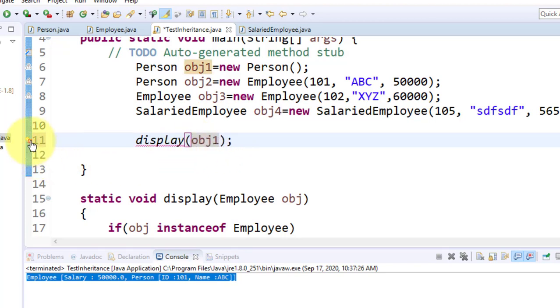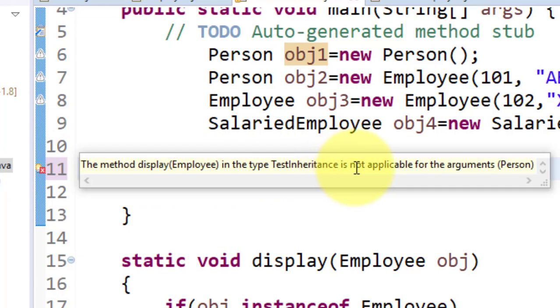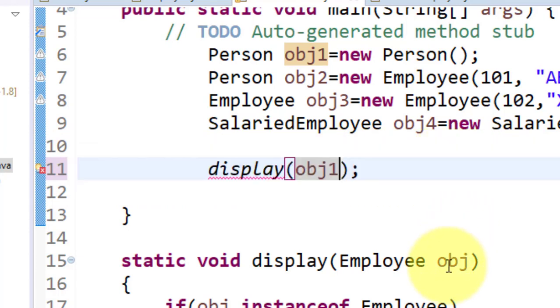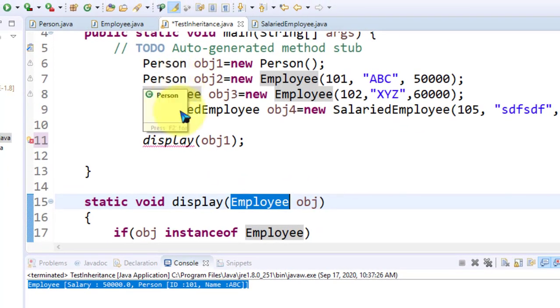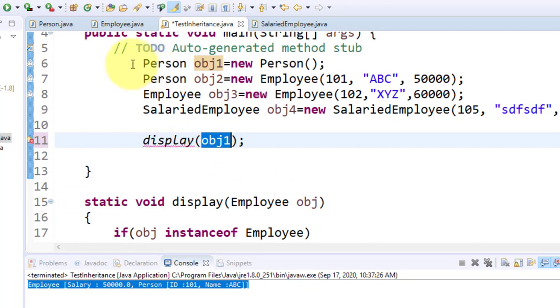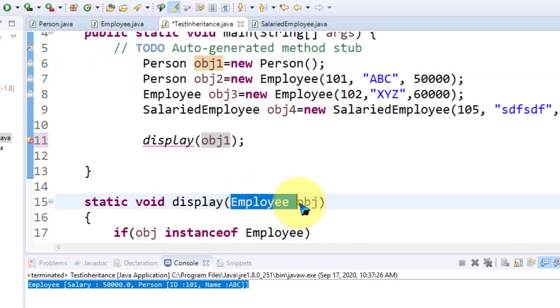Why? Look here, the method display is not applicable for the argument person. Why? Because the reference variable is for employee and you are trying to pass the object of the person class, and a superclass object you cannot hold in the reference variable of the employee class.